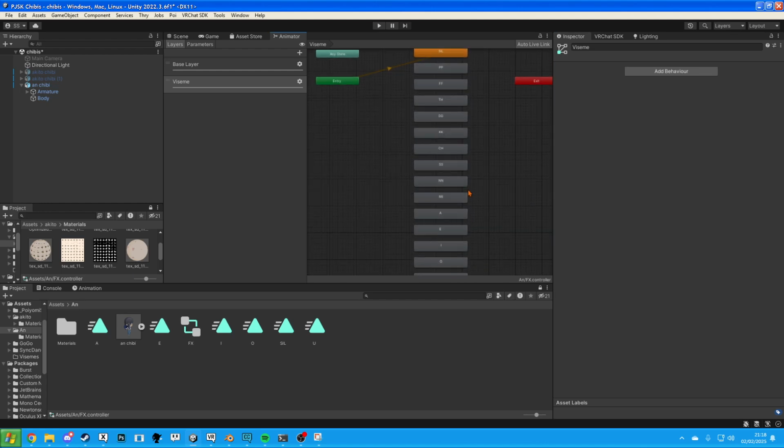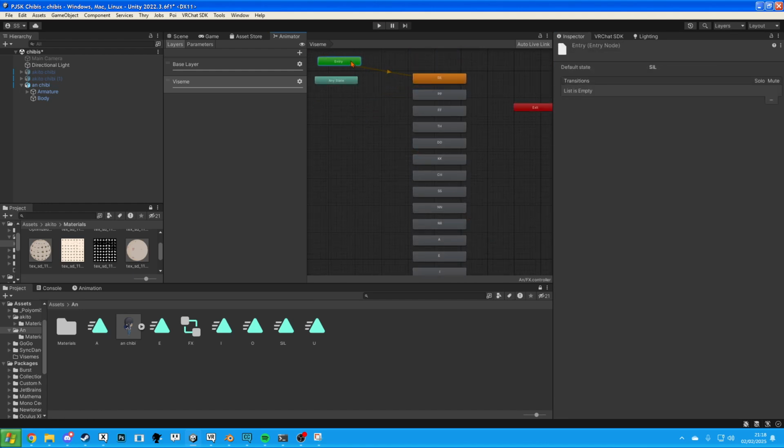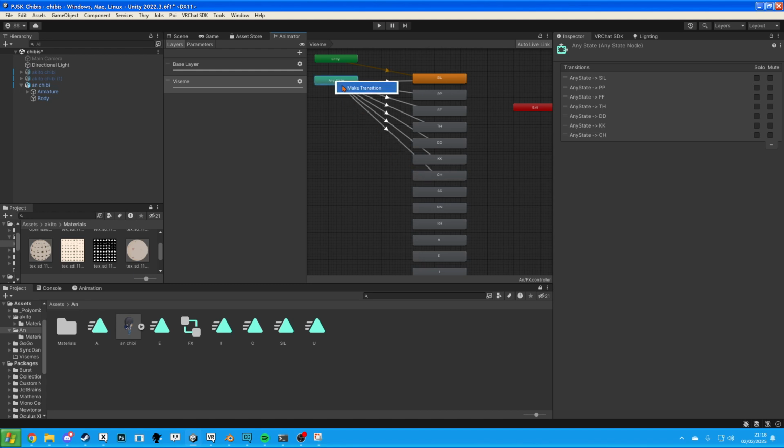And this is when stuff gets even worse. And by that I mean we need to make a transition for every single one of these. So right click any state, make transition, and just select every single one. And this is a really grueling task. However, when you think about it this way, you only need to do this once and never again.